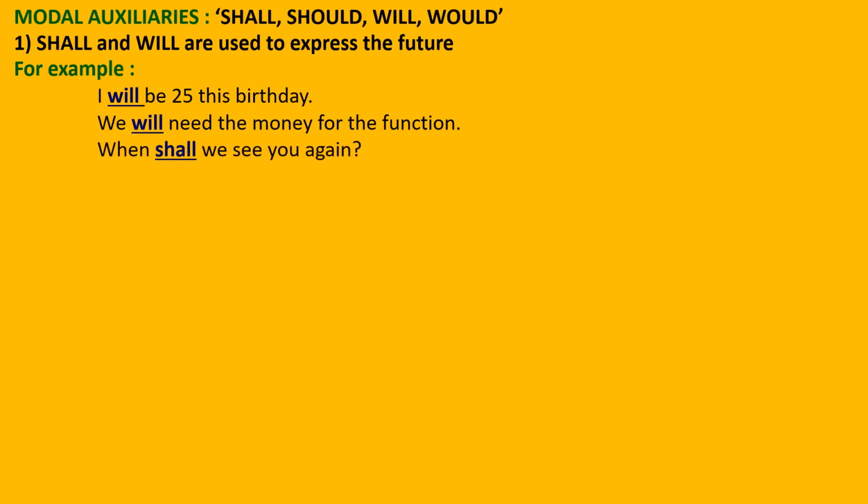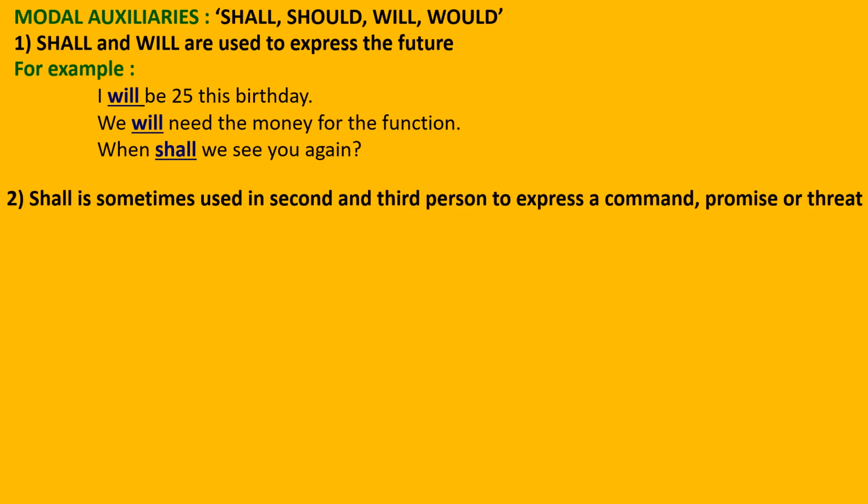When shall we see you again? Shall sometimes is used when there is a probability, means it might happen or may not happen. So here it is used in shall. Shall is sometimes also used in second and third person to express a command, a promise or a threat.